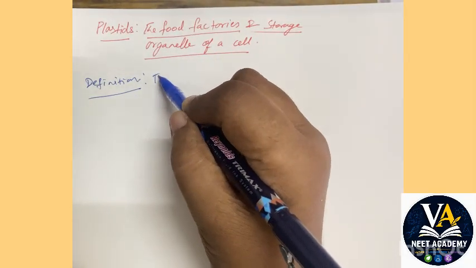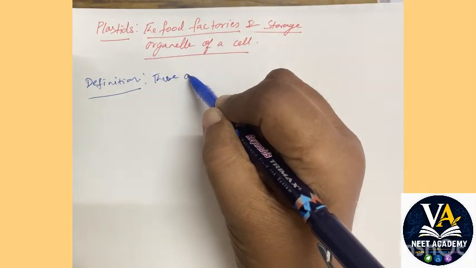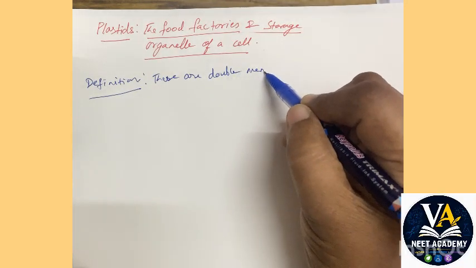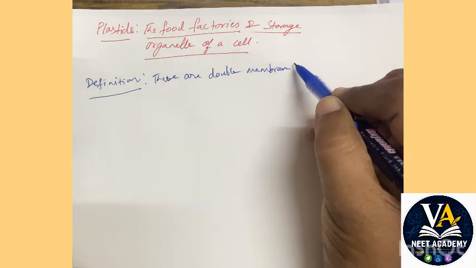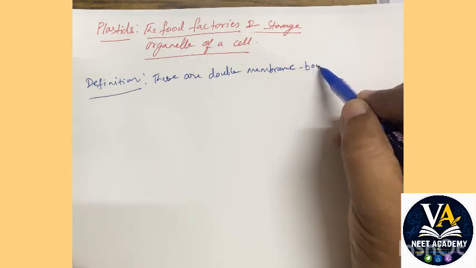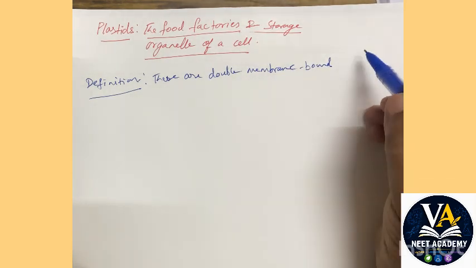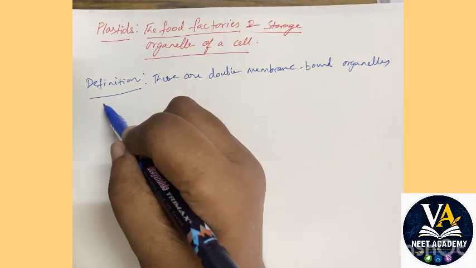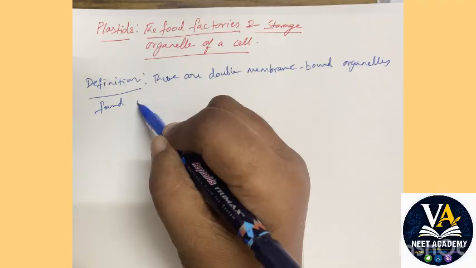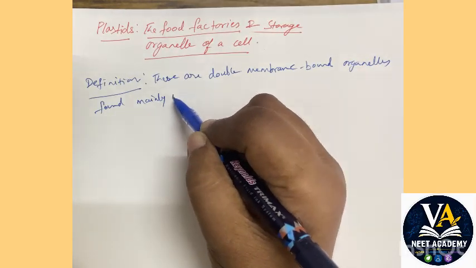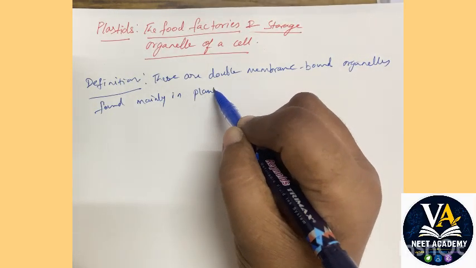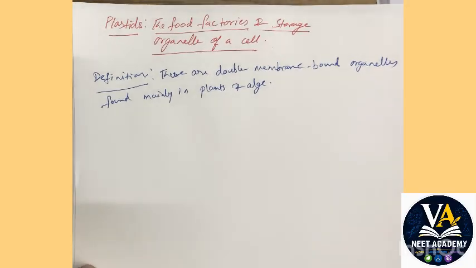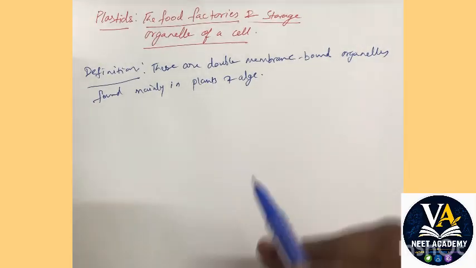Plastids are double membrane bound organelles found mainly in plants and algae. Okay, so you will not see them in an animal cell, right?